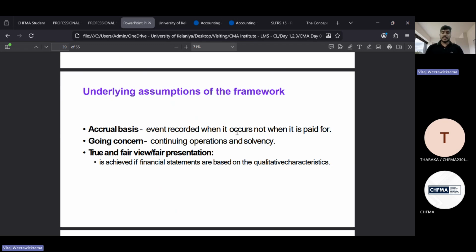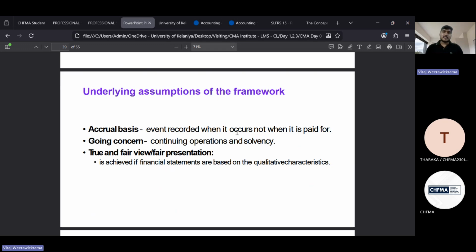The first one is the accrual basis, right? When you are preparing financial statements, we prepare based on the accrual basis, except the cash flow statement. That means simply when doing financial reporting, we consider the accrual basis and going concern as well. From the business perspective, our responsibility is to provide financial information to the stakeholders reliably.